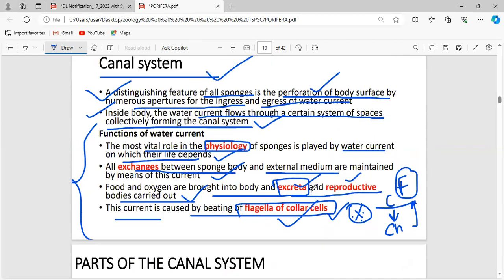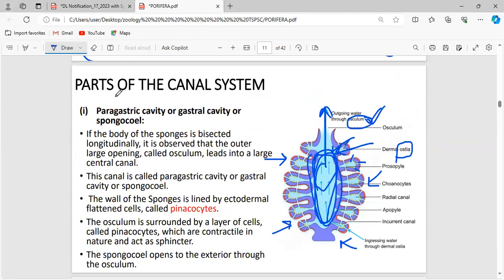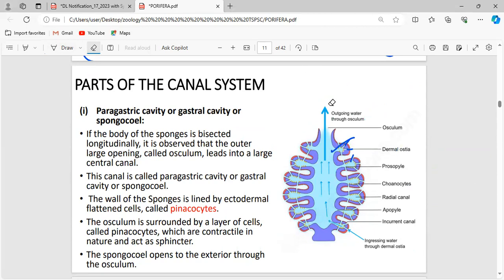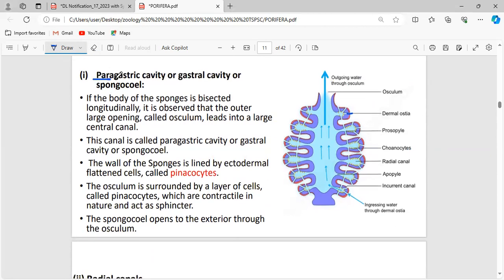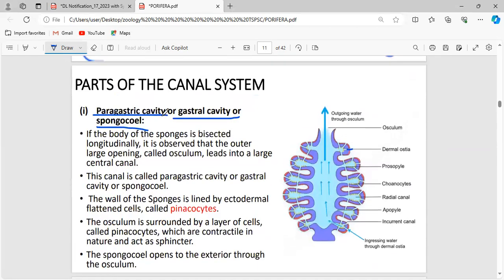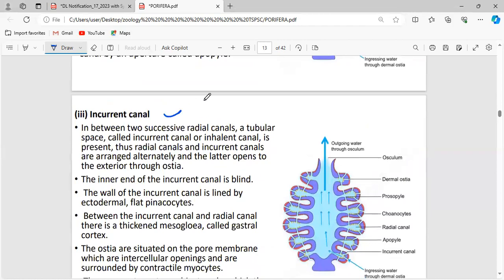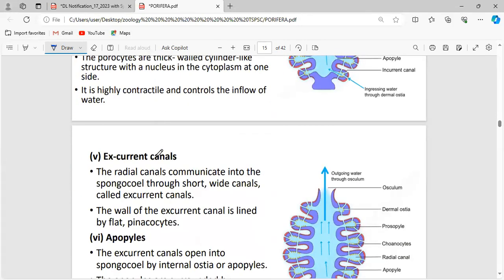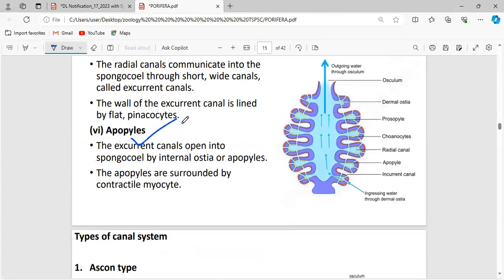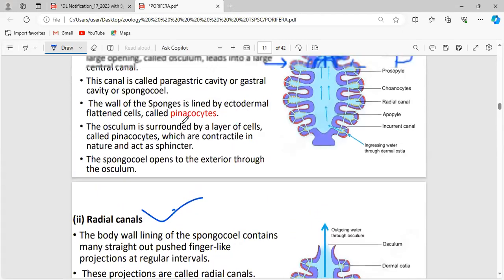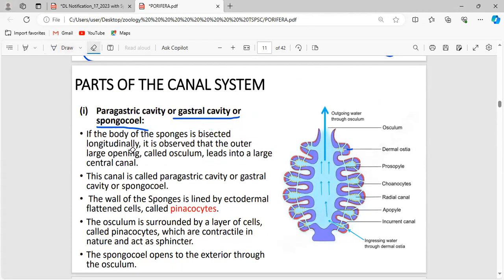Now, these are the functions of the canal system, and there are different parts of the canal system. What are all the parts of the canal system? First thing, paragastric cavity, or the gastric cavity, or the spongocoel. See, these are all the things. You have to remember the other names also. Paragastric cavity is also called the gastric cavity and it is also called the spongocoel. Now the radial canals are present, incurrent canals are present, prosopyles are there, excurrent canals are there, apopyles are there. These are all the parts of the canal system. Now you should know which part is doing which function.